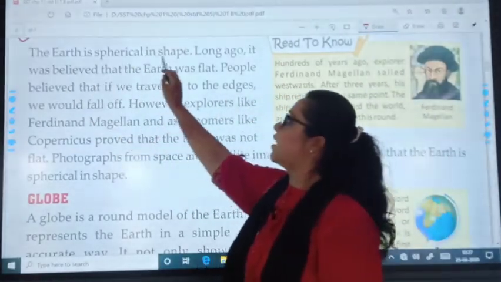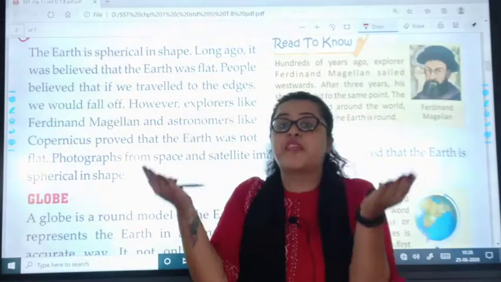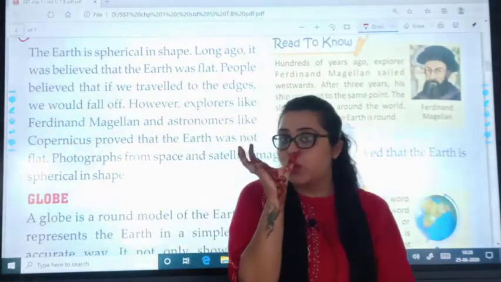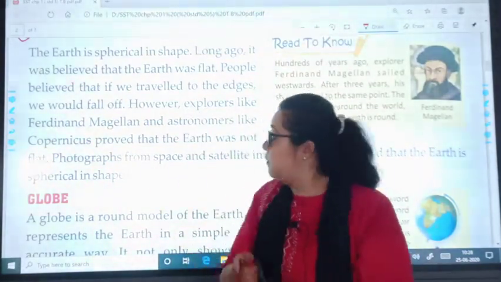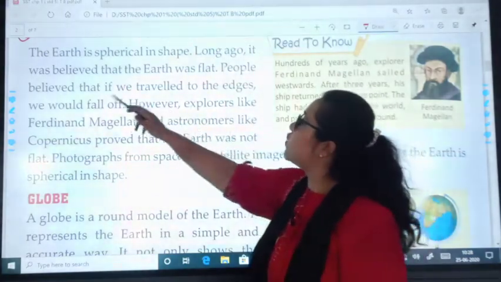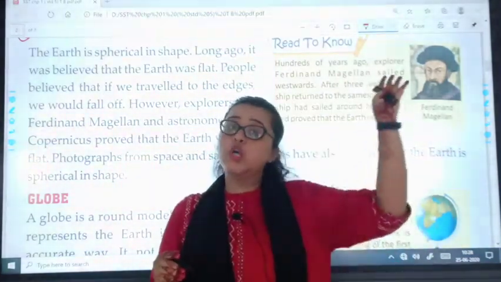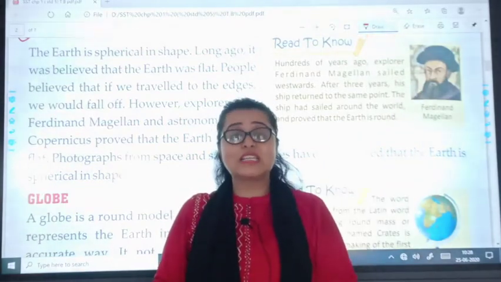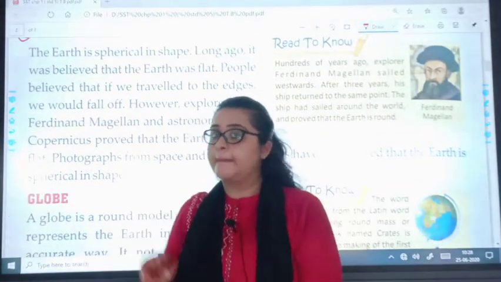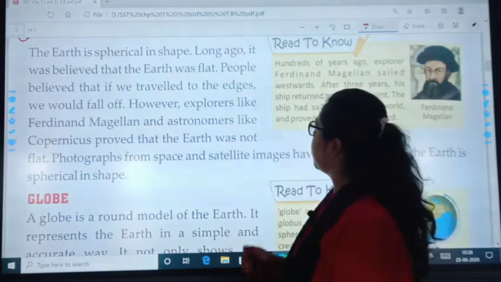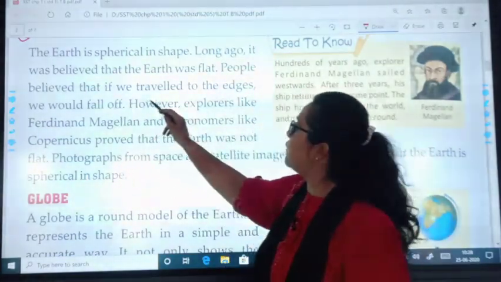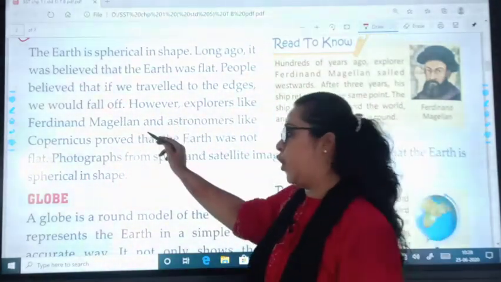The Earth is spherical in shape. The Earth is spherical, not exactly round, it's spherical in shape. Long ago it was believed that the Earth was flat. पुराने ज़माने में long ago सबको क्या लगता था कि Earth है वो flat है, but it was not true. People believed that if we travel to the edges we could fall.